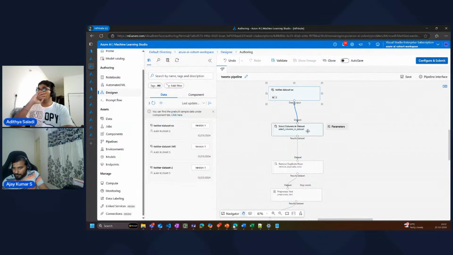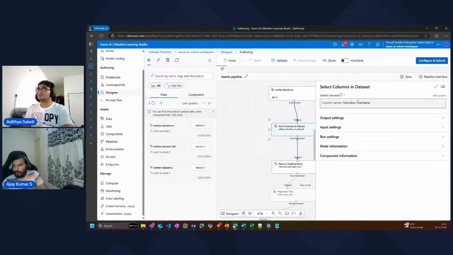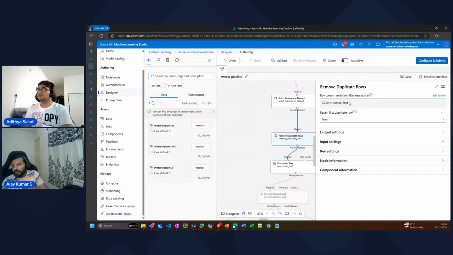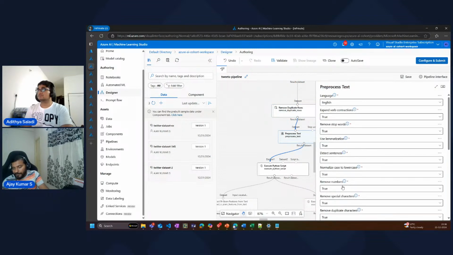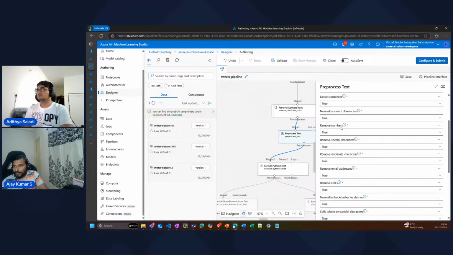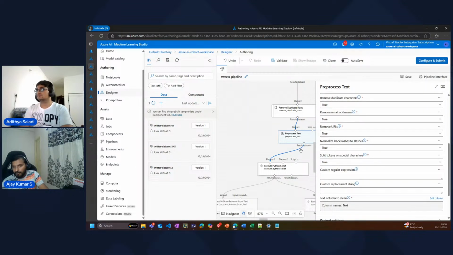So we are going to select some specific columns. Using this particular component, we are going to select only a few columns. Using the remove duplicates component, we are going to remove duplicates for this particular text column. Duplicate rows, duplicate tweets will be deleted. As a part of pre-processing text, we are going to configure a lot of existing predefined algorithms which we can leverage. So I'm going to say lemmatization as true, removing stop words as true, detecting sentences, normalizing them as lowercase, removing numbers in them, removing special characters, duplicate characters, email addresses, everything can be removed from here, right?